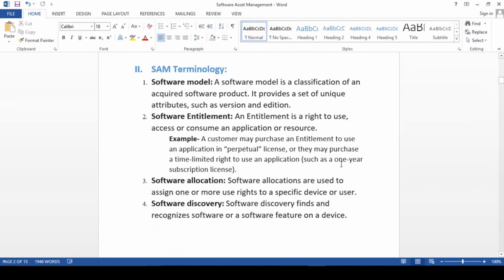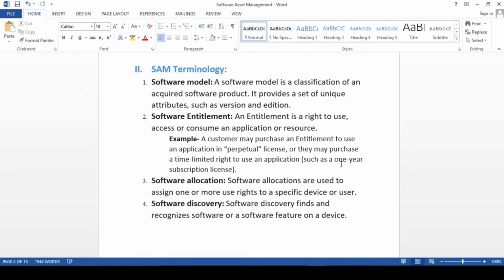Fine. Next, let's talk about the terminology which I'm going to use. If you are using a SAM, then definitely you have to go with all this terminology. So the first term, guys, is the software model. Most of the time I'll be talking about the software model. A software model is nothing but a classification of an acquired software product. It provides a set of unique attributes such as version and edition.